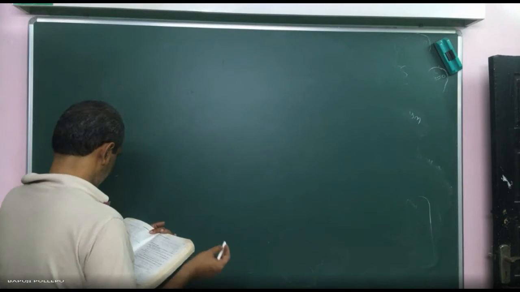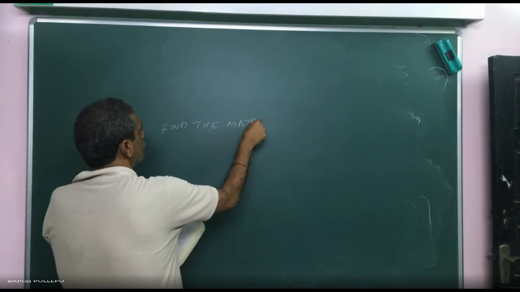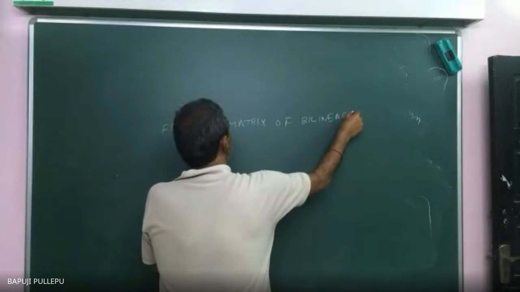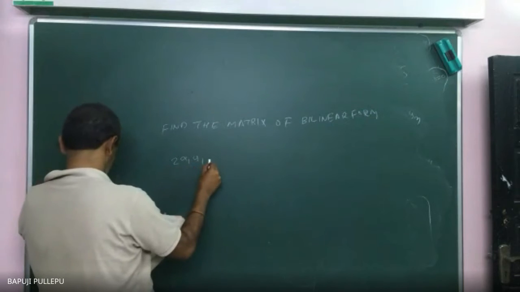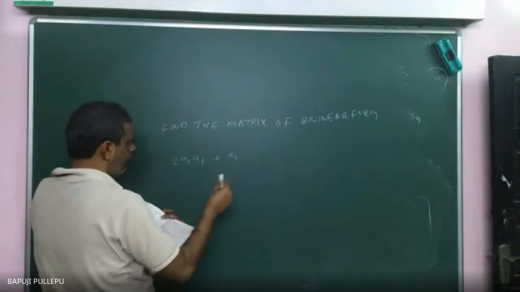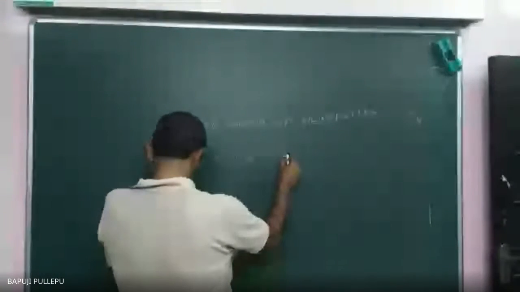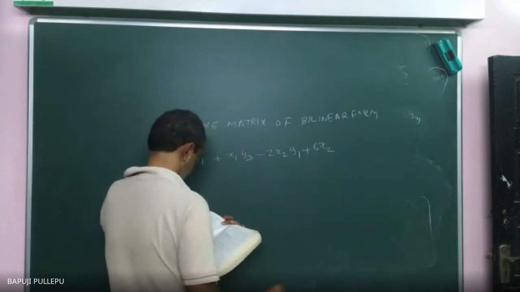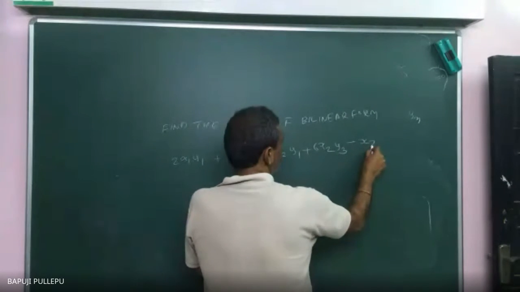Find the matrix of the bilinear form: 2x1 y1 plus x1 y3 minus 2x2 y1 plus 6x2 y2 minus x2 y3.